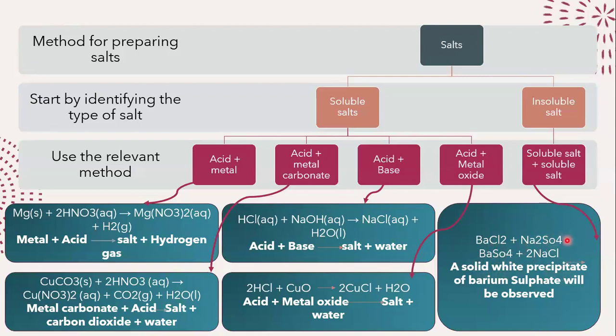And in the process, a white precipitate of barium sulfate will be seen, because barium sulfate is an insoluble salt. Because it's insoluble, obviously when it forms, it will turn into a solid. And that solid will be seen as a white precipitate. And this is actually the test for your sulfate ions that you guys might have studied.